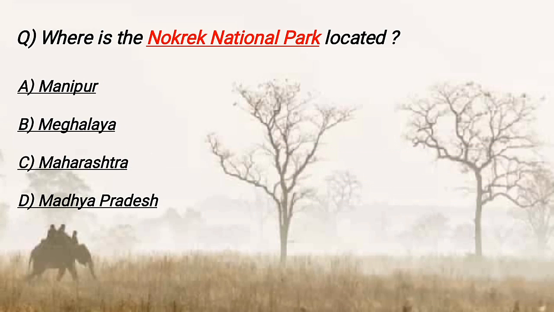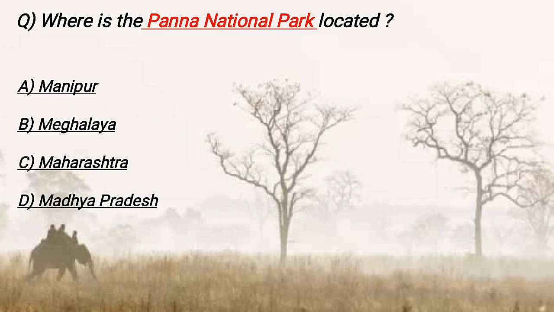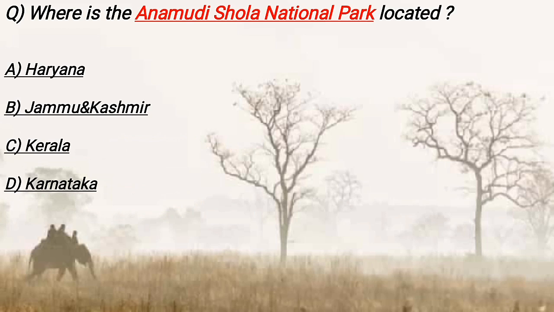Where is the Nokrek National Park located? It is located in Meghalaya. Where is the Panna National Park located? It is located in Madhya Pradesh. Where is the Anamudi Shola National Park located? It is located in Kerala.